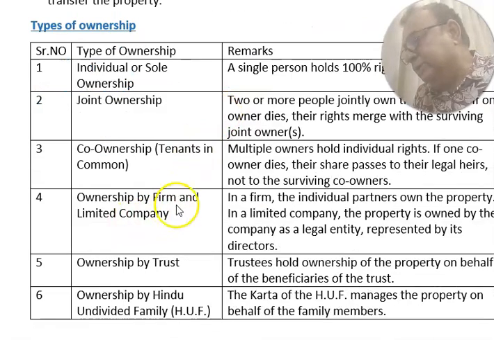Fourth one is the ownership by firm and limited company. In a firm, the individual partners own the property. In a limited company, the property is owned by the company as a legal entity, represented by its directors. Ownership by trust: the trustee holds ownership of the property on behalf of the beneficiary of the trust.